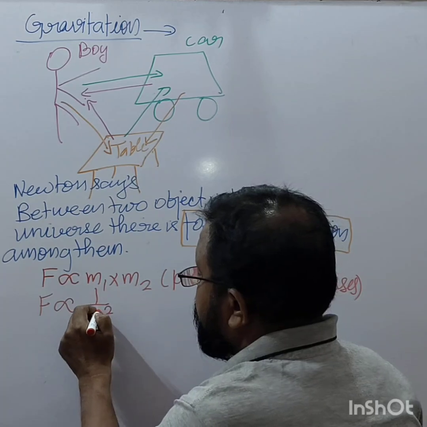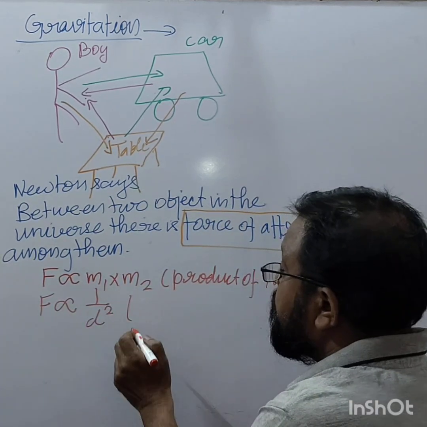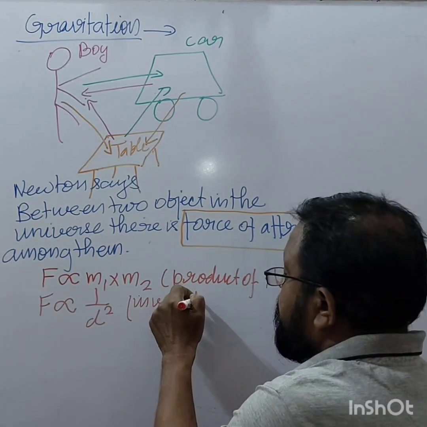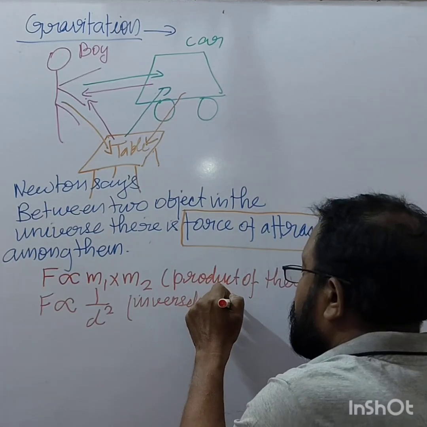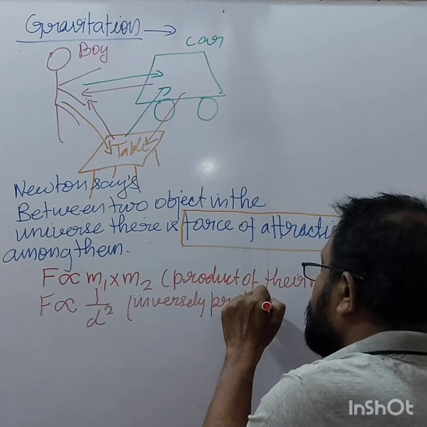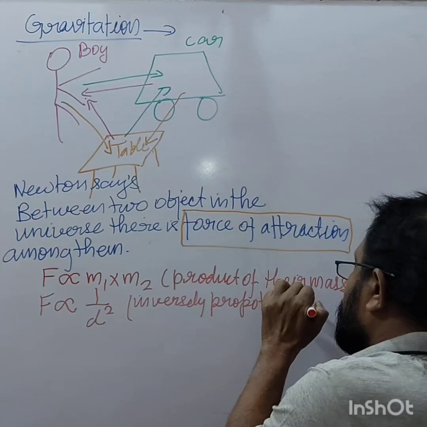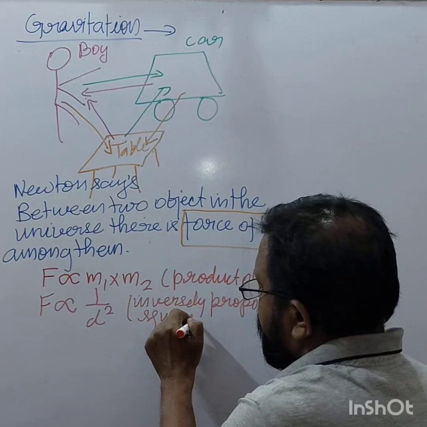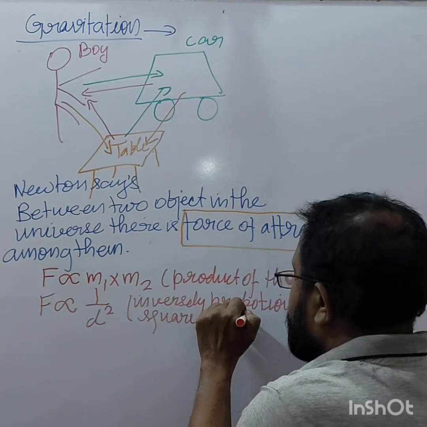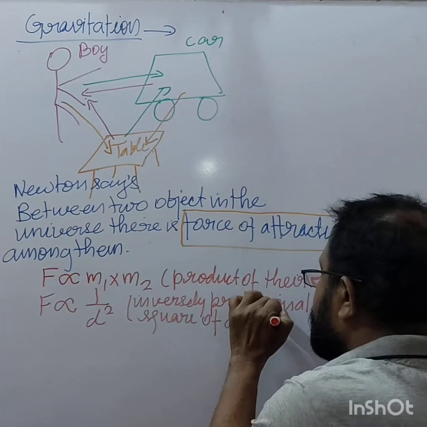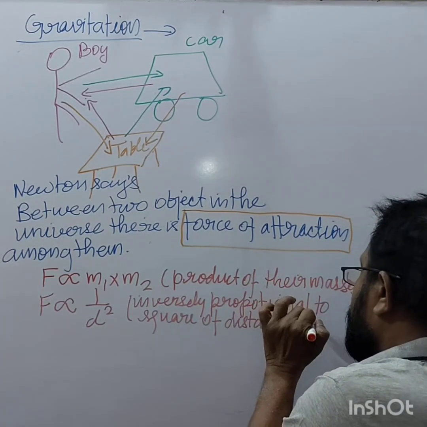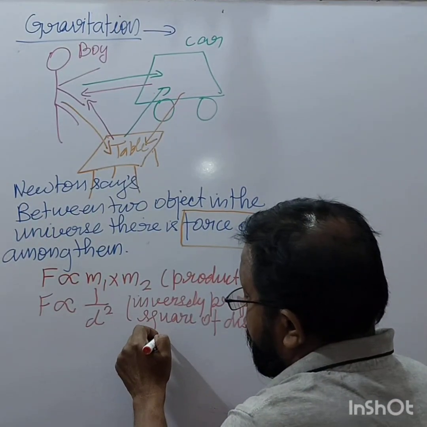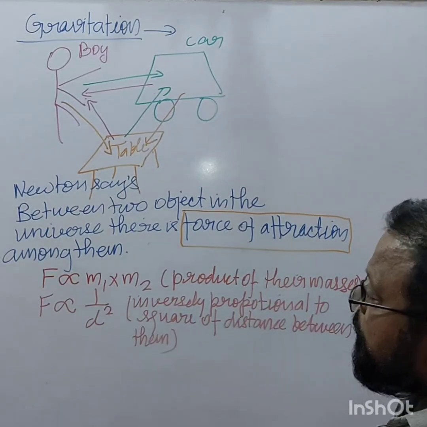Square of, inversely proportional to the square of the distance between them. Right?